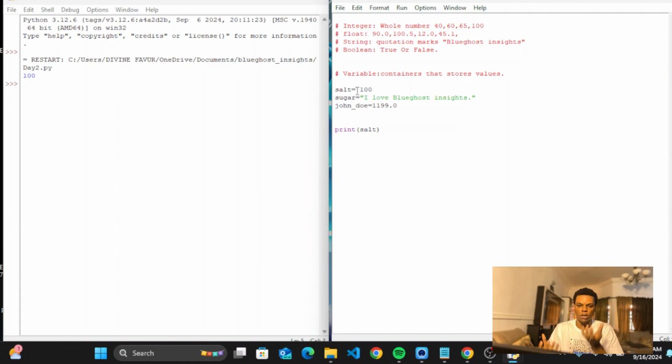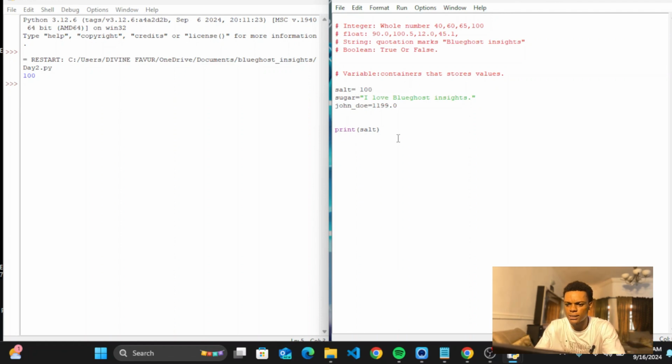Whenever you have your container of sugar and salt, do you understand? Whenever you need the sugar, all you just have to do is open the container and take out what? The salt or the sugar from it. Are you following? So what is valuable there is the value inside of that particular container. Without the value, the container is useless.